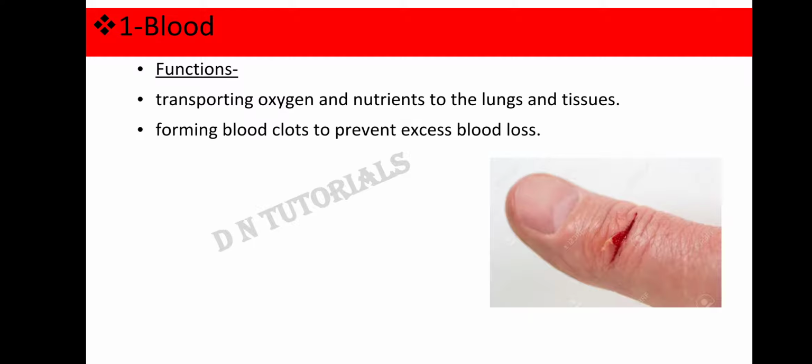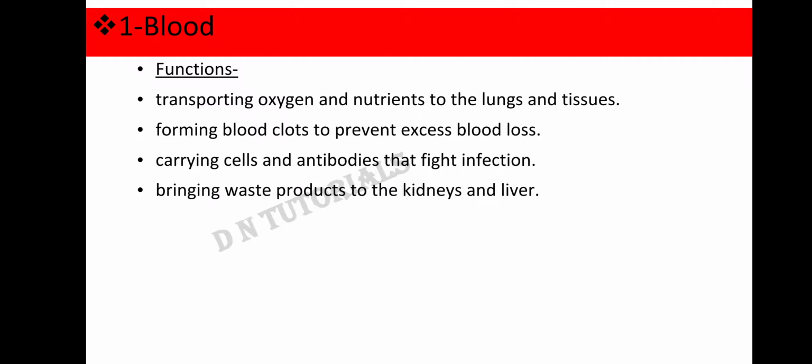If you get an injury, what happens? Blood starts oozing out. After some time the blood stops flowing, that is called blood clotting. Blood helps in carrying the cells and antibodies that fight infection. And blood also brings the waste products to the kidney and liver so that they can be eliminated from the body. And the blood helps in regulating your body temperature.